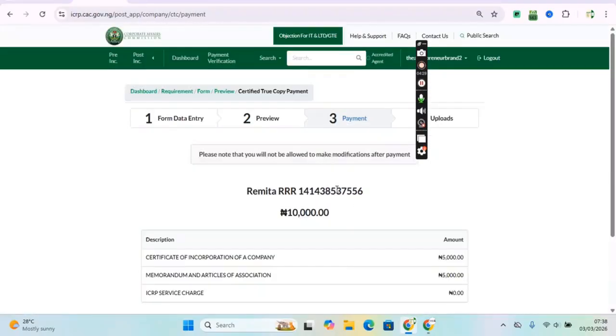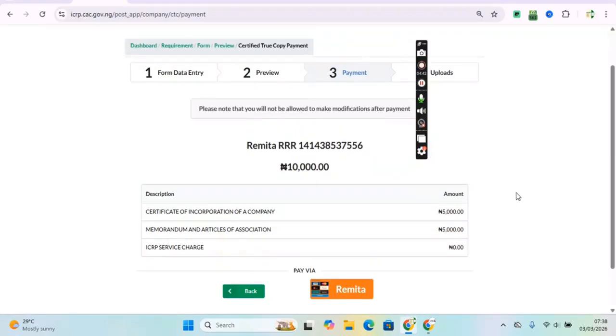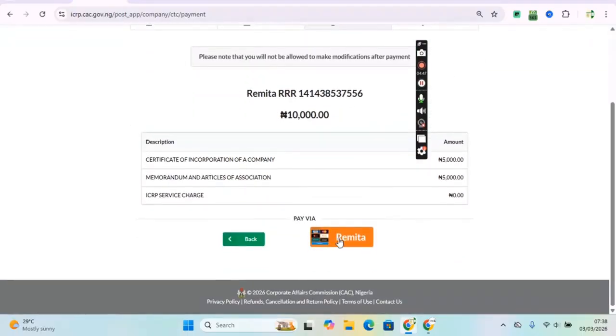As you can see, the payment is just 5,000 naira per application. If it is only certificate, it's 5,000. If it is only memorandum, it's 5,000, right? And the ICRP service charge is 0, but you have to pay for a meter fee, right? So after that, you click on remitter.